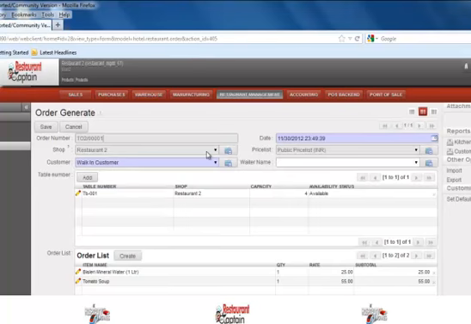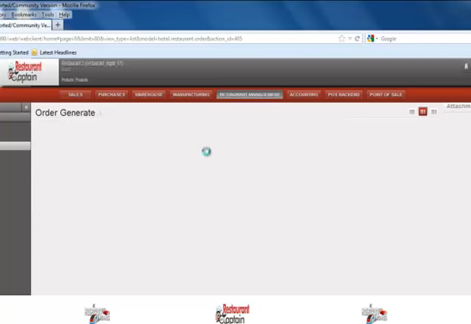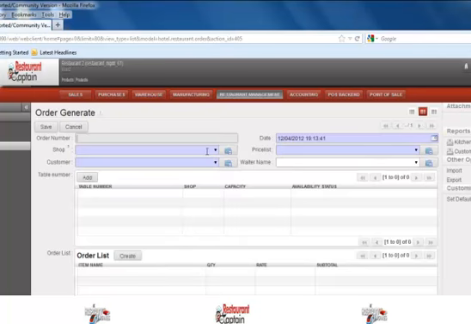You can see the similar form is available over here. Now let us understand the functionality of this particular form. Let us assume I create one table order over here by clicking on the create button. This will generate a blank order form for me. The system will by default bring today's date and time on a date field.